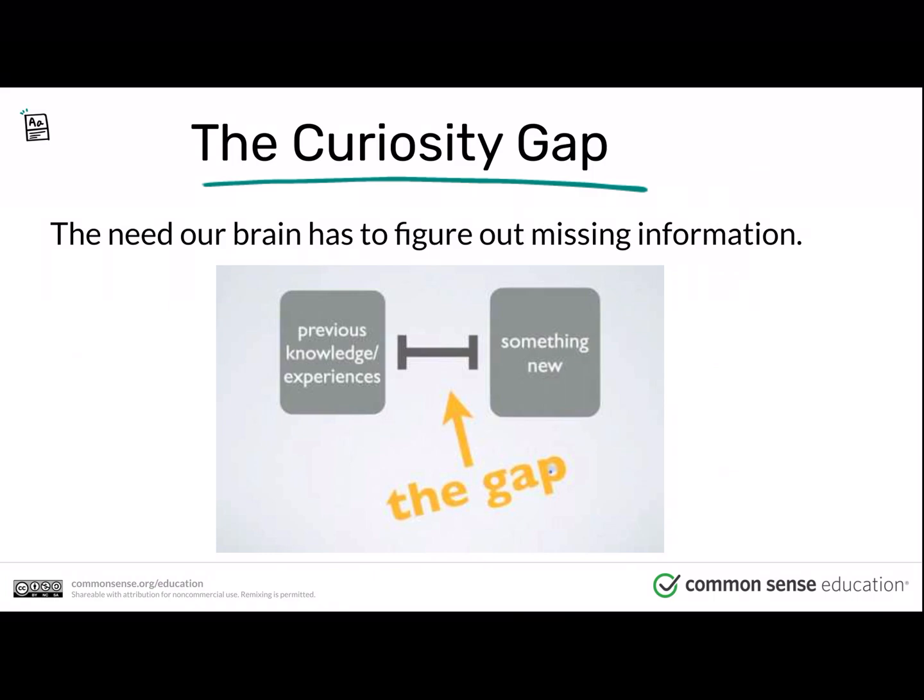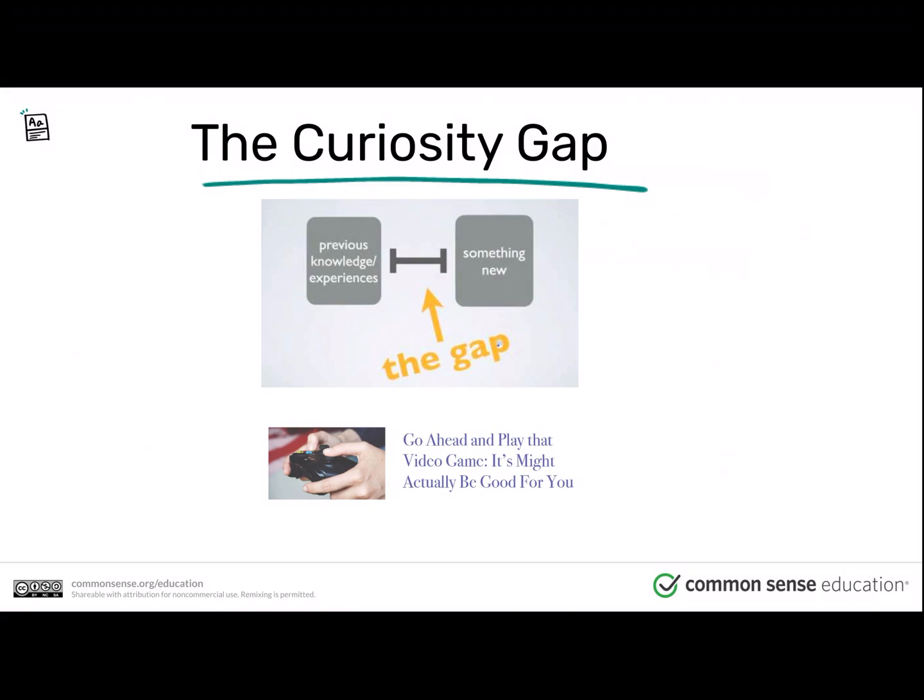There's something we already know in our mind, and we suddenly see something new. Our brain automatically fills in the gap. So we can use those advertisements to kind of illustrate these examples. For example, the curiosity gap might start with previous knowledge about video games.